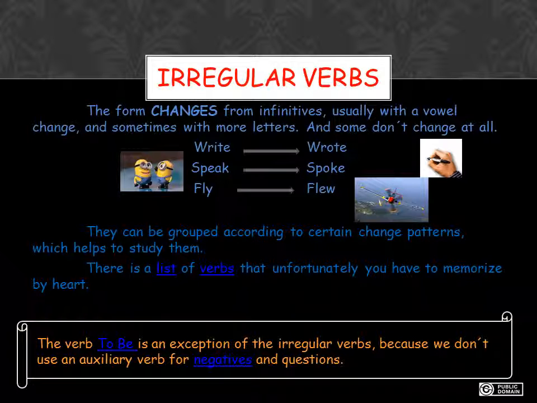Be careful, because the verb to be is an exception of the irregular verbs, because we don't use an auxiliary verb for negatives and questions. You can also have a look at the link on the verb to be.